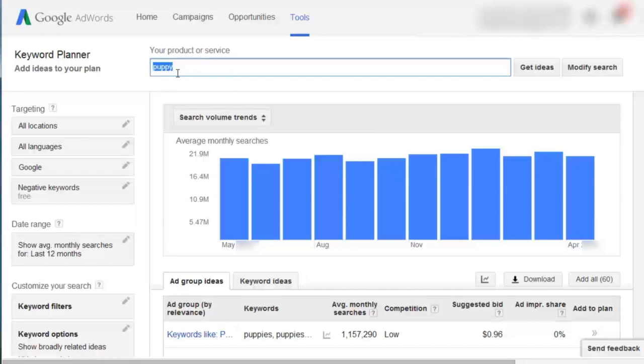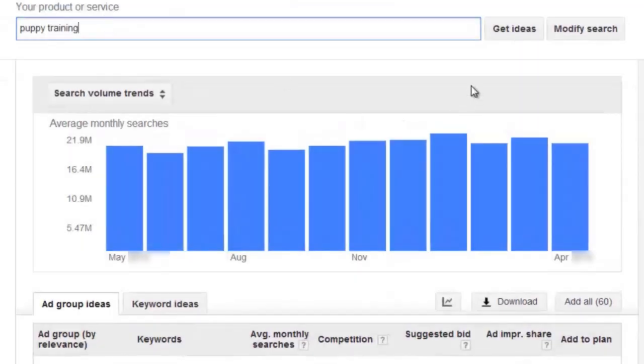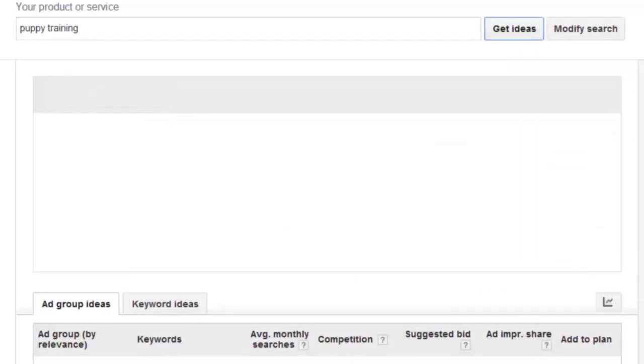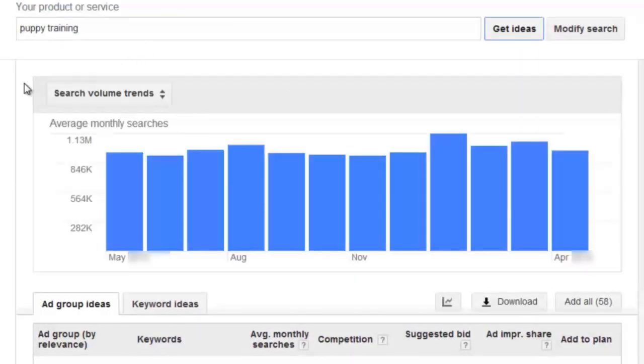At the top here, you can see the keyword search, and if you ever want to change the keyword phrase or keyword itself, let's say for example, I don't really like puppy. I want to dig deeper and then focus on puppy training. I can do that and click on Get Ideas.